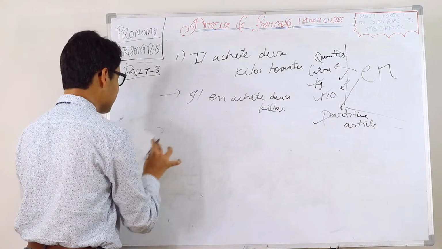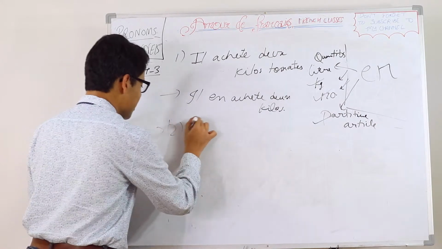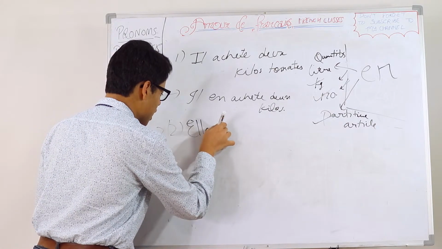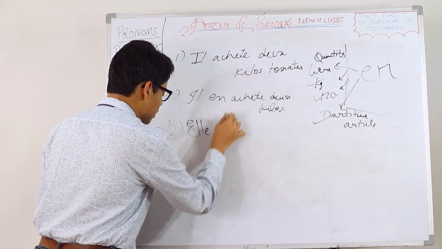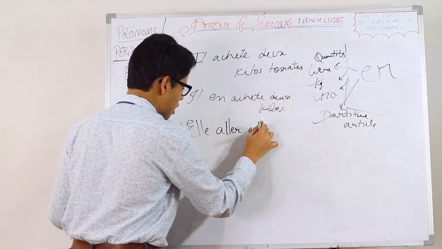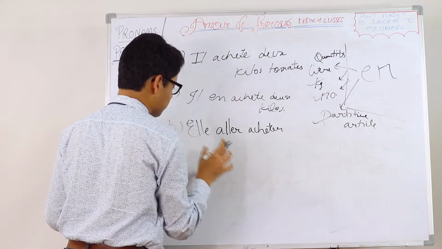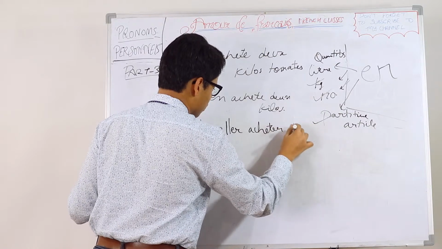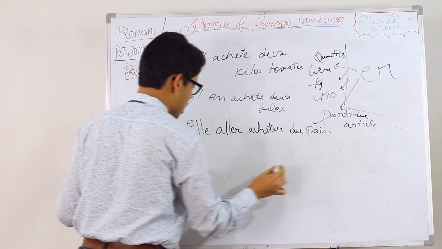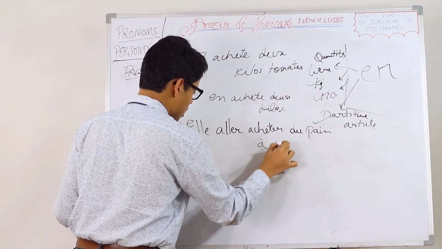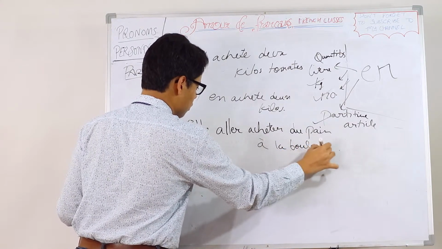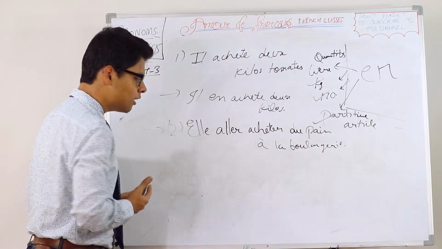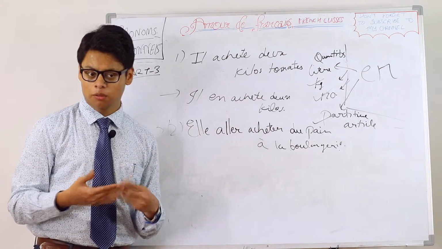So, last sentence for today's video. Let's say elle allait acheter du pain à la boulangerie. I hope the sentence makes sense. Elle allait acheter du pain à la boulangerie. She went to buy bread from the bakery.